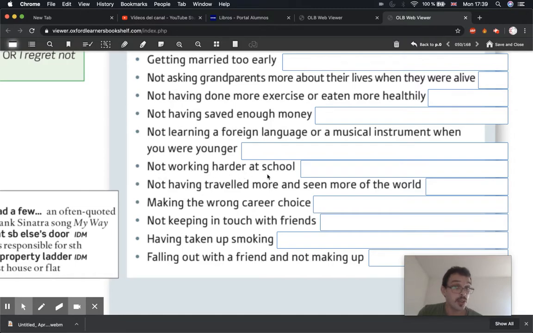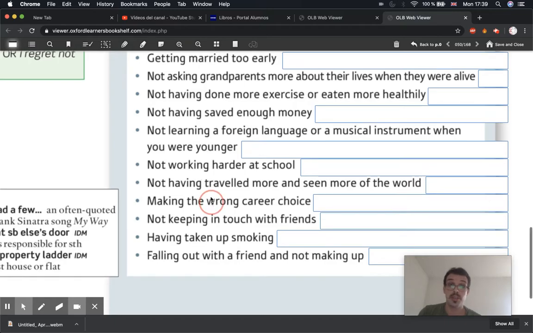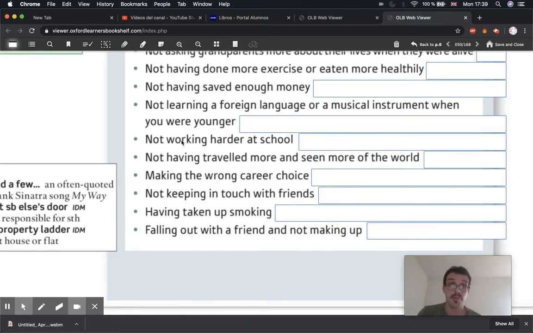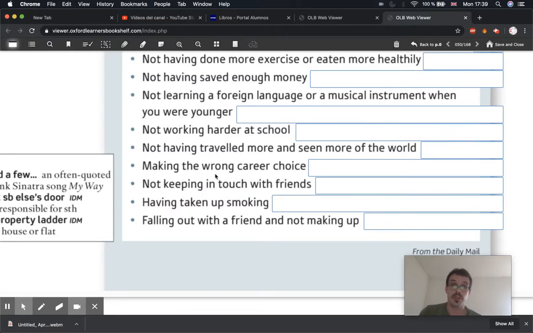Not working harder at school. You may think this is silly, but when you finish school, you'll realize how important it is. Okay, so you do have to work hard at school. A lot of people regret it afterwards, myself included. Not having traveled more and seen more of the world. Unfortunately, a lot of people don't get the opportunity to do this. But yeah, a lot of people regret not seeing more of the world.